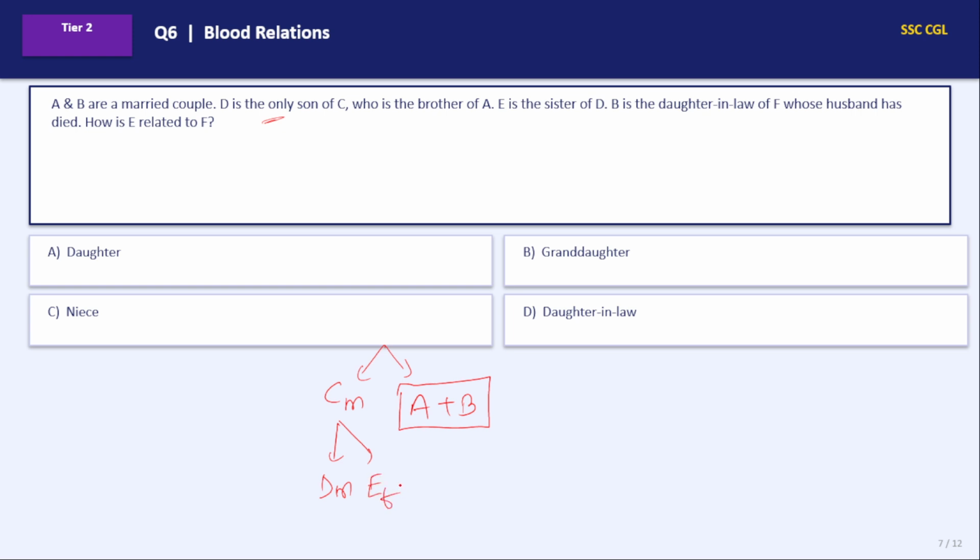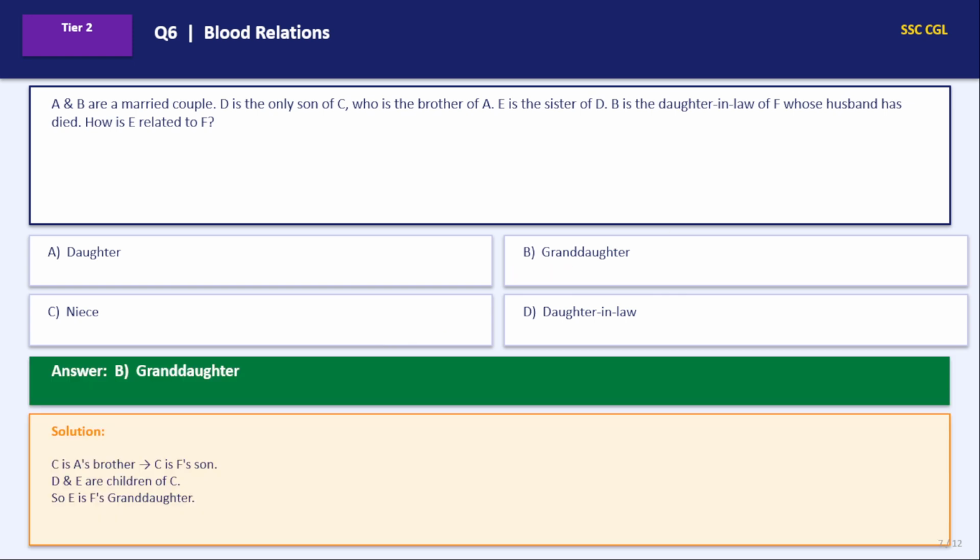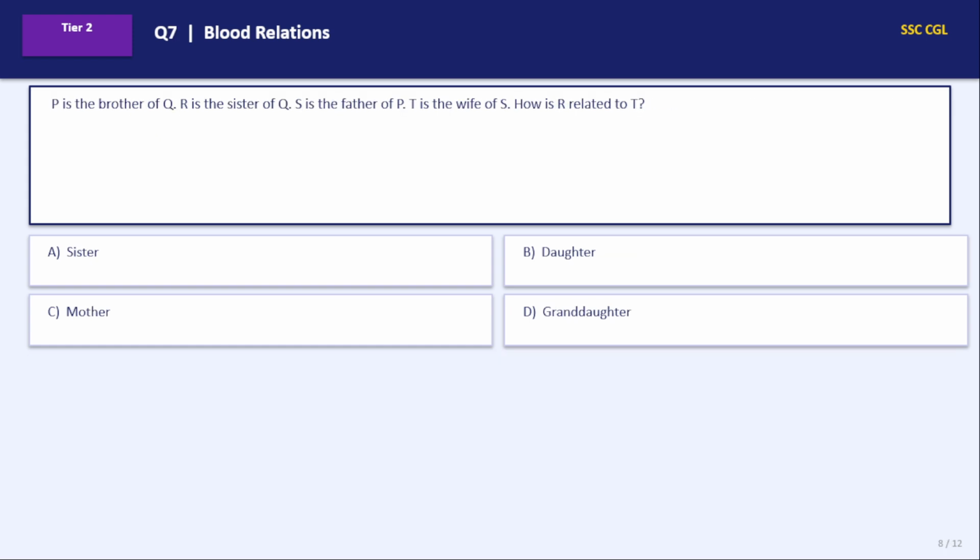B is daughter-in-law of F whose husband has died. B female, A male. B is daughter-in-law of F whose husband has died, that means F is female. How is E related to F? So E will be granddaughter. Answer will be option B, that is granddaughter. Next.